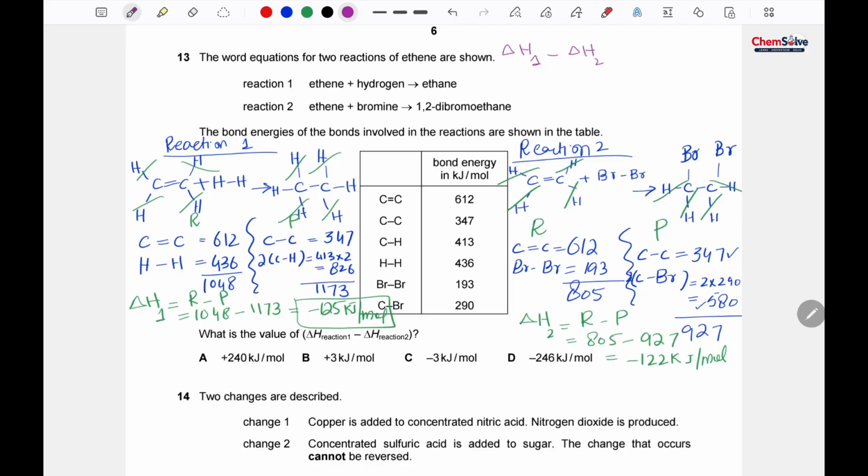So delta H1 is minus 125 minus minus 122, minus 125 plus 122, and it would be minus 3 kilojoule per mole. So our correct option is, of course, option C. Look, a lot of calculation is here in one question.